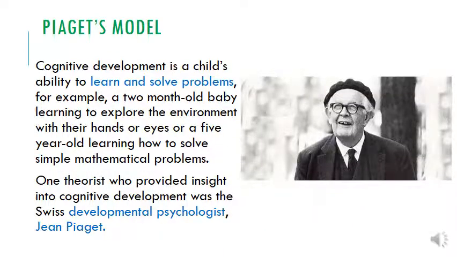So Piaget's model, and you'll notice that those two terms we've just discussed are going to come in a little bit further on. So Piaget's model, as well as the schemas, he wanted to provide an understanding of how children develop in their cognitive development. He knows that this is a child's ability to learn and solve problems. For example, a 2-month-old baby learning to explore the environment with their hands or eyes, or a 5-year-old learning how to solve mathematical problems. Again, we know that it was Piaget who developed this.